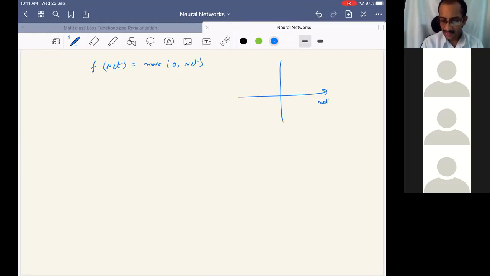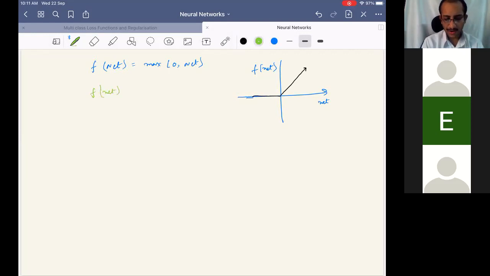So let us plot with another color. If the net value is less than 0, then the result of f of net is 0. And if it is greater than 0, it is linear. So this is f of net. And hence the derivative, f dash of net, is equal to what?